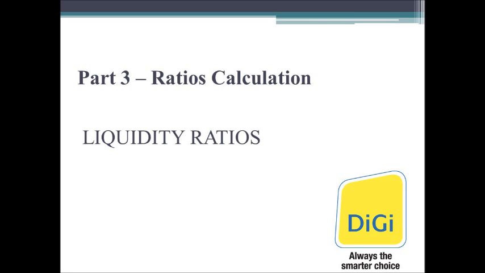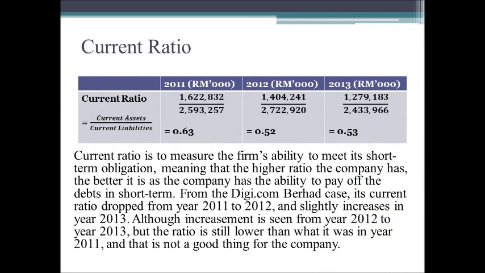And now, we'll move on to part 3, the ratio calculations. There are 5 parts in this section, which I will be covering 3 of them: the liquidity ratios, activity ratios, and the debt ratios. The first ratio under liquidity ratios is the current ratio, which measures the firm's ability to meet its short-term obligations, meaning that the higher the ratio the company has, the better it is for the company, as the company will have the ability to pay off the debts in the short term.